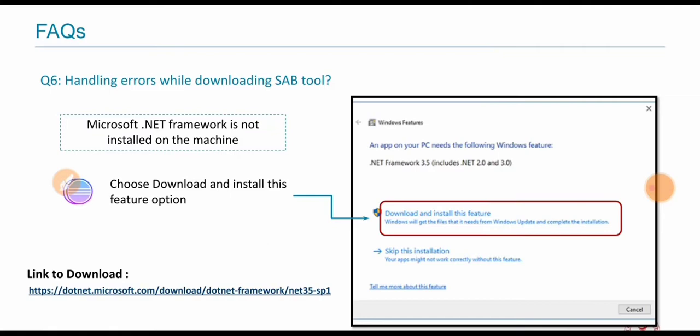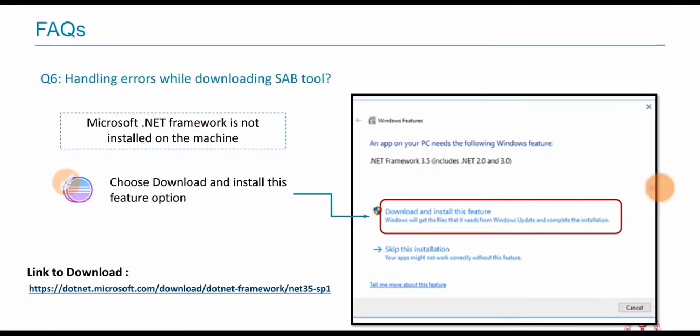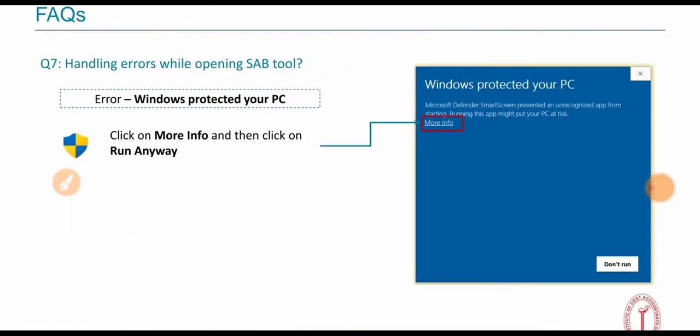Also, disable your antivirus permanently, that is the key. Don't install it for just 10 or 15 minutes; disable antivirus permanently. After that, restart your system, install Microsoft .NET, and restart again. The error will be resolved after installing the SAP tool, so don't worry, the handling of errors will be finished.